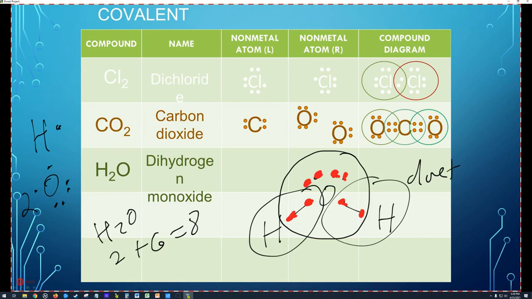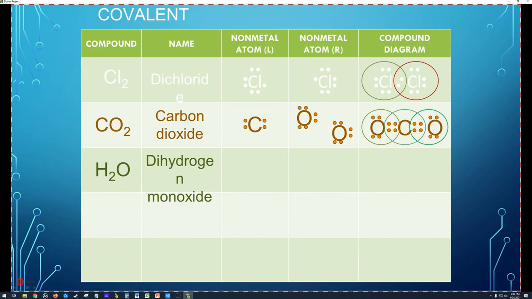Remember, hydrogen is in group 1, and he's only got the 1s, and so he just needs to fill his 1s shell. So his max is 2. So there's the Lewis structure for water. H, O, H, and then 2 lone pairs. All right, what else we got?